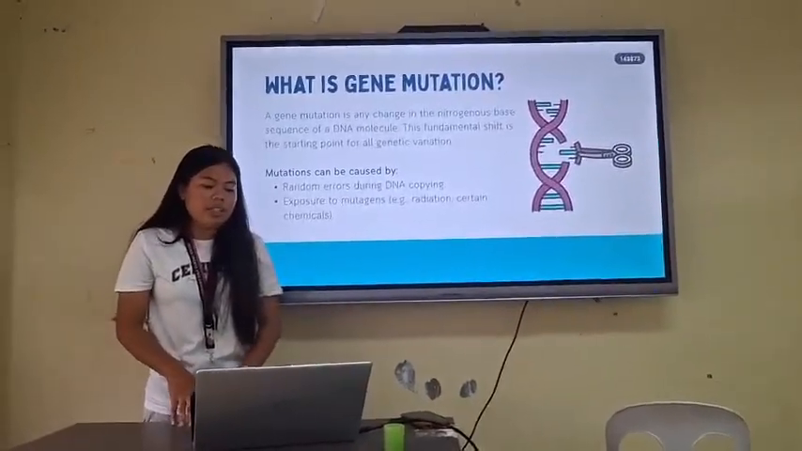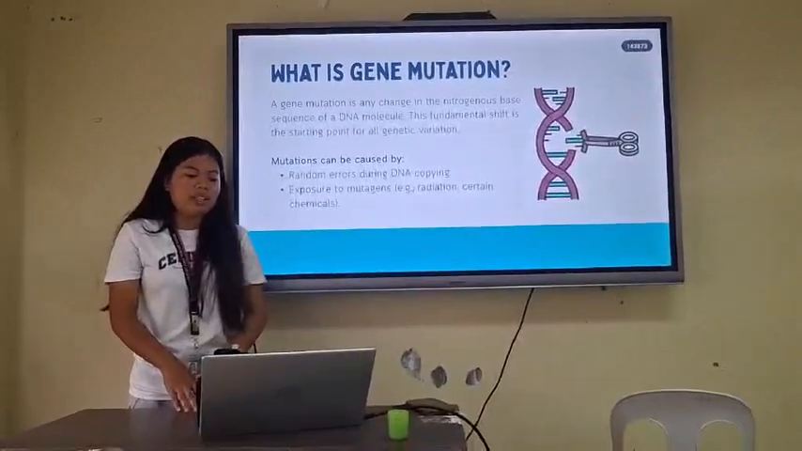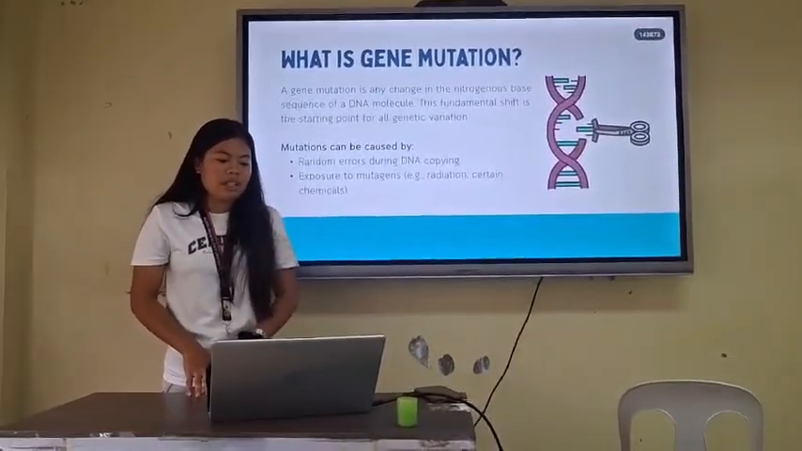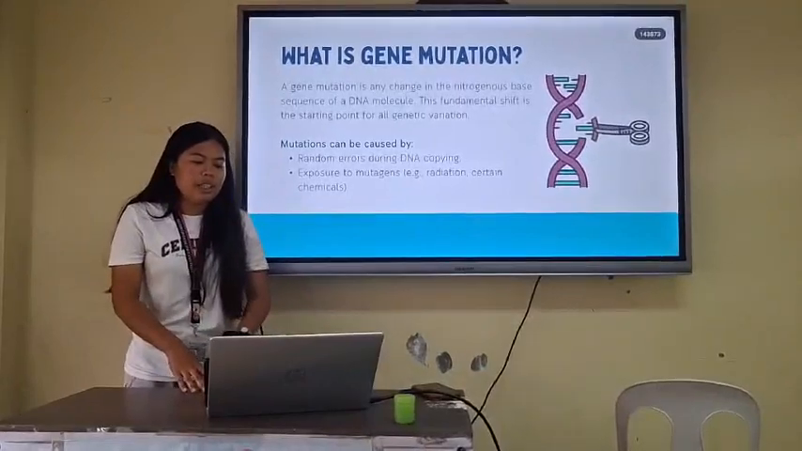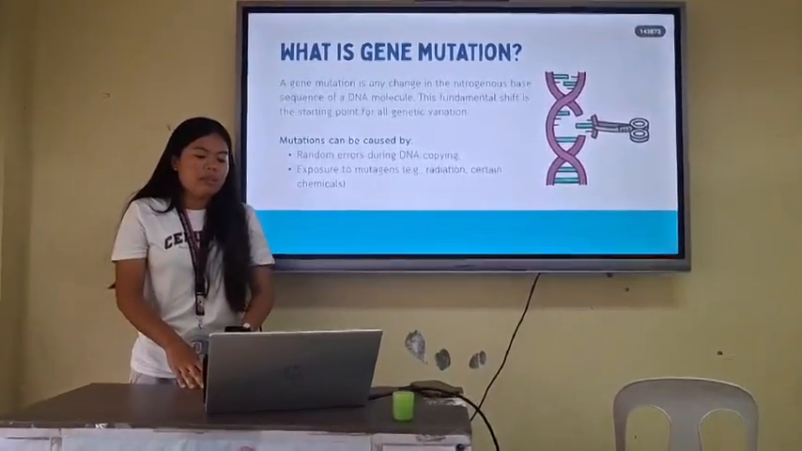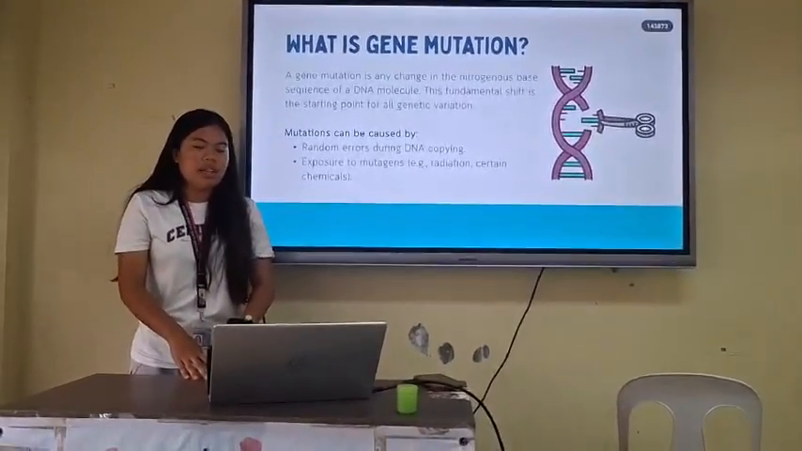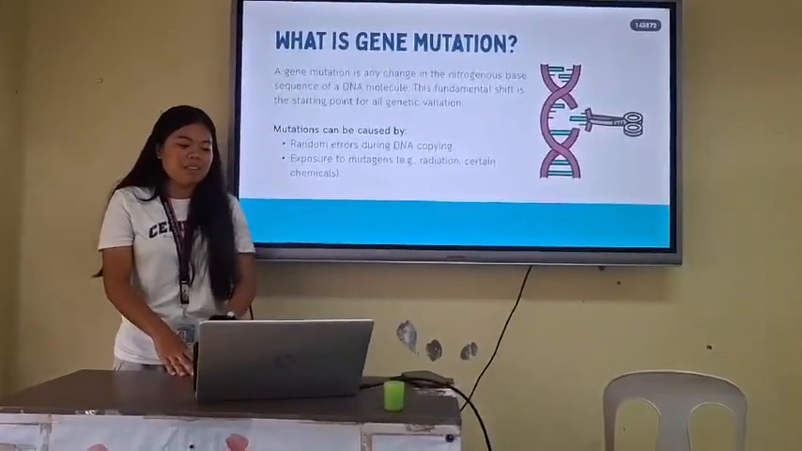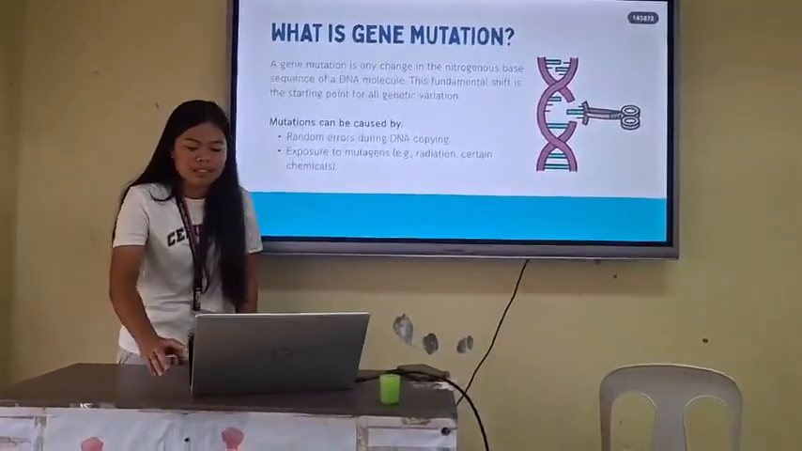What is gene mutation? A gene mutation is any change in the nitrogenous base sequence of a DNA molecule. This fundamental shift is the starting point for all genetic variation. Mutation can be caused by random errors during DNA copying, or exposure to mutagens, for example radiation and certain chemicals.